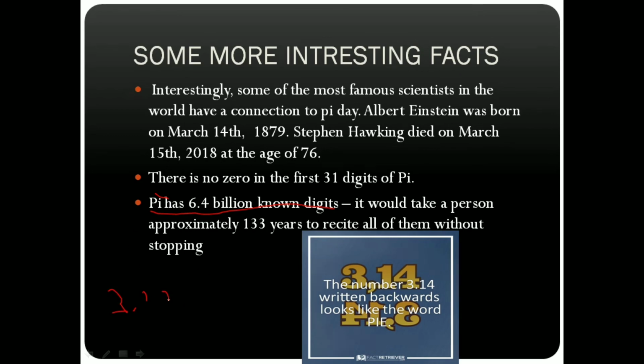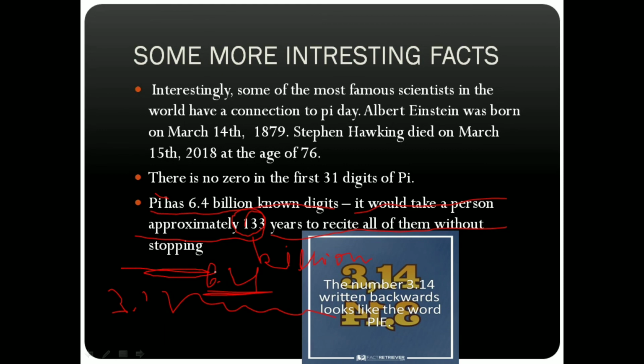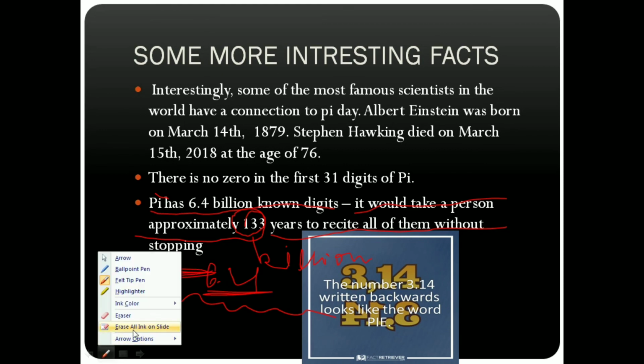It would take a person approximately 133 years to recite all of them without stopping. So you can just imagine, after the decimal point, there are 6.4 billion digits, and it would take 133 years for a person without stopping to recite them.